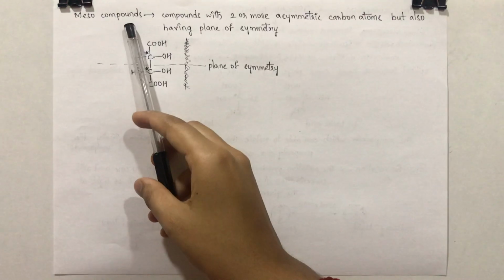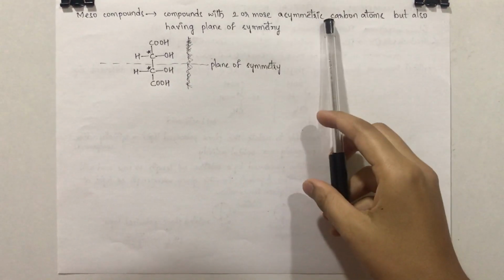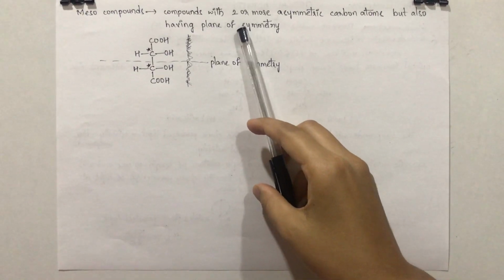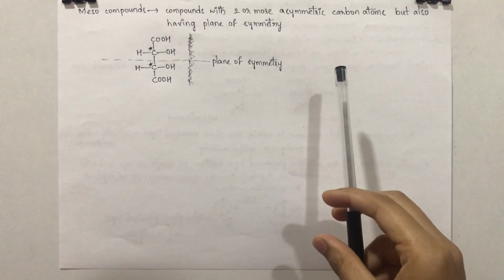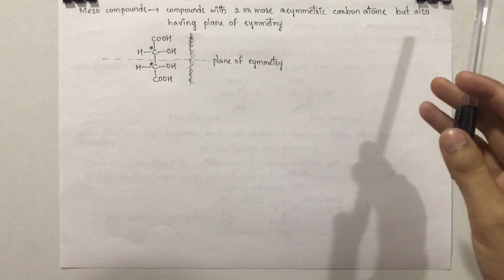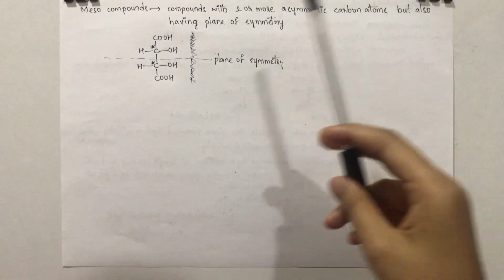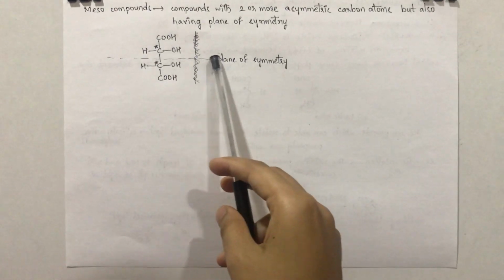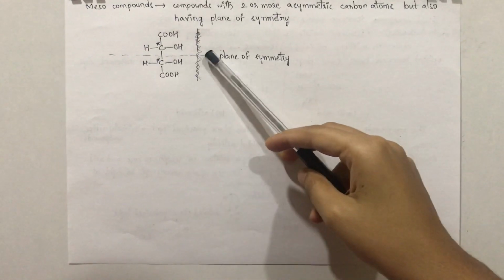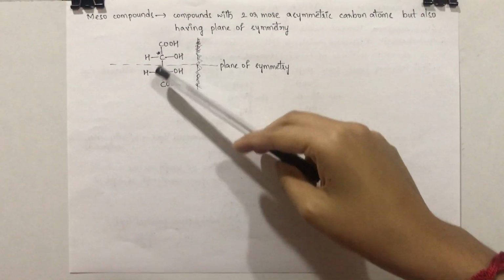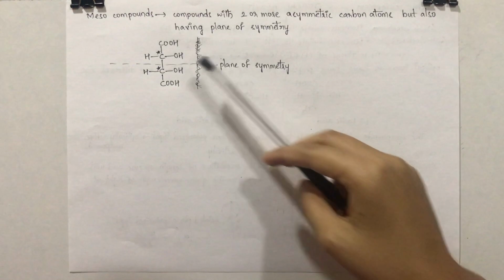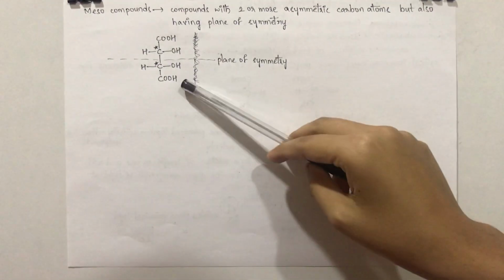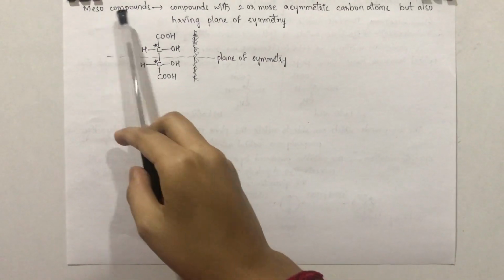Meso compounds. These are compounds with 2 or more asymmetric carbon atoms but also having a plane of symmetry. Coming to enantiomers, there we took one example where we placed a mirror beside it and got a mirror image, but here we are not placing any mirror. We are just keeping a plane of symmetry. That means if we divide this molecule into 2 parts, we get 2 equal halves. Where are we placing that plane of symmetry? In between the 2 chiral carbon atoms. If you get similar halves, then we call this compound a meso compound.